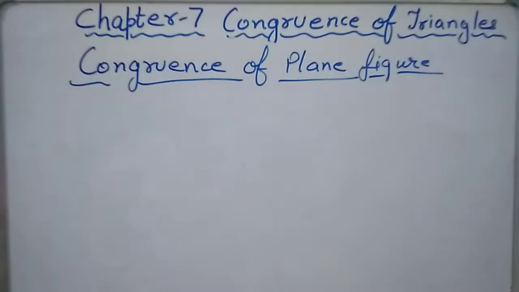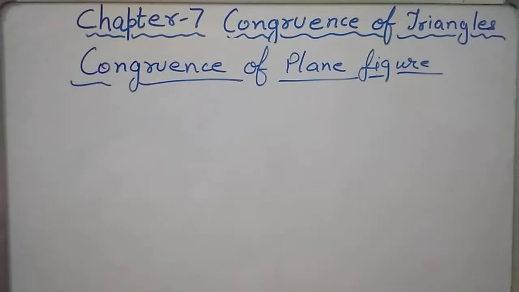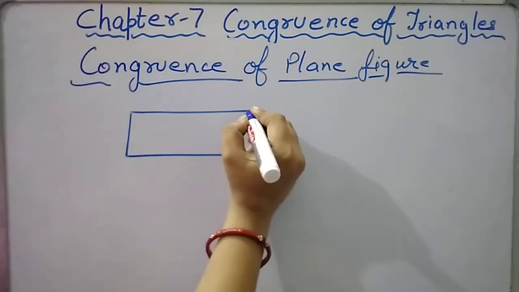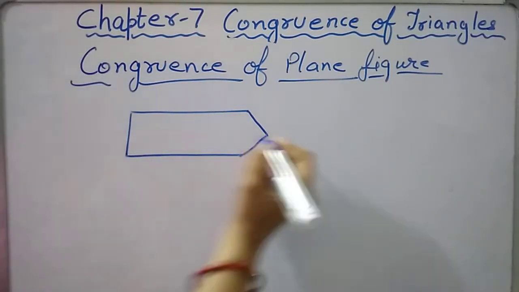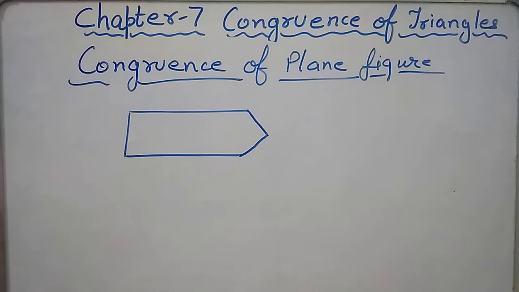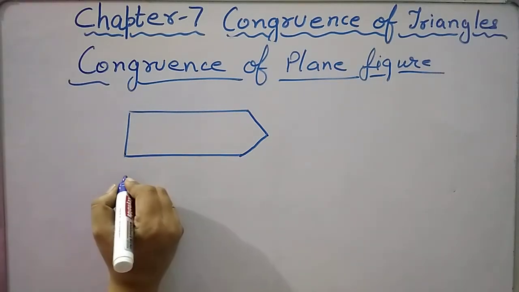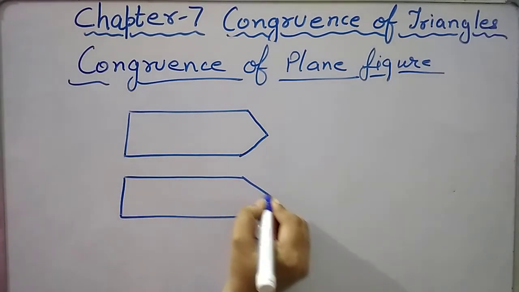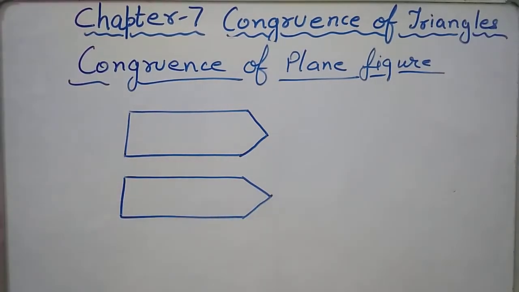So what is the meaning of plane figure? Any 2D figure which can be superposed to another. Suppose I have a figure like this and there is one more figure which is similar to it. Now how will we find out whether they are congruent figures or not?